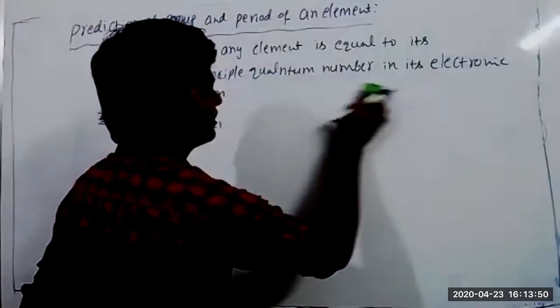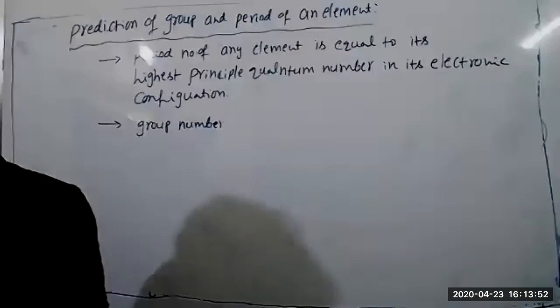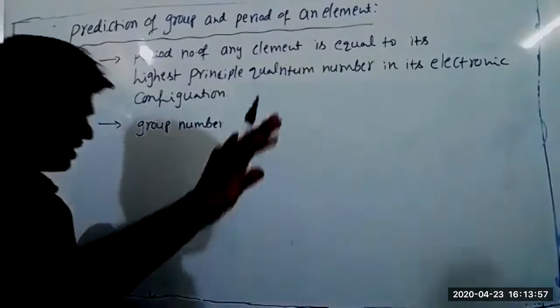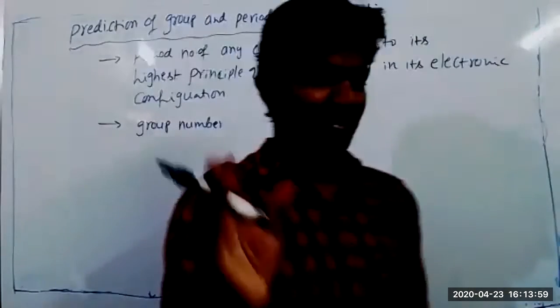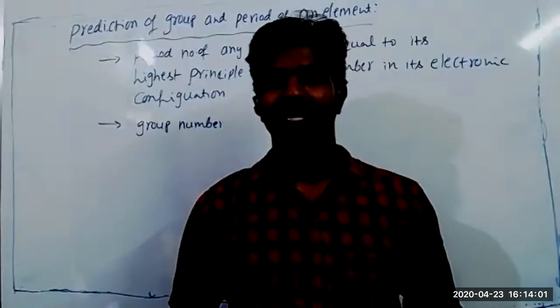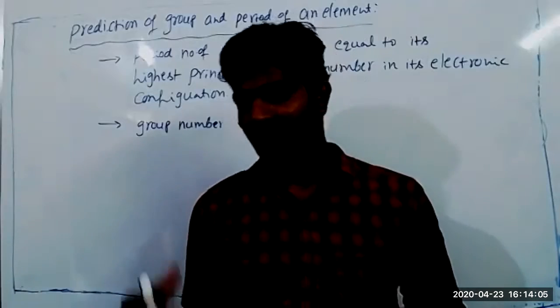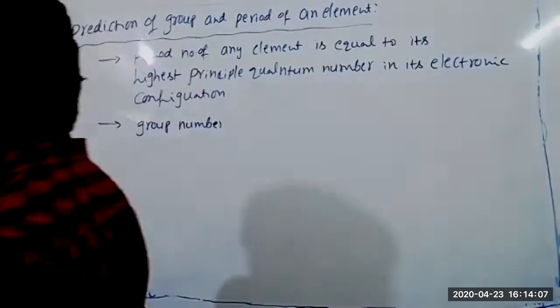Sir, will they ask us in exams to write down these points? No. These points won't be asked in the exam. They will just give you questions, something like: atomic number 67 or 84 or 112 belongs to which period and which group. So we have to follow these.